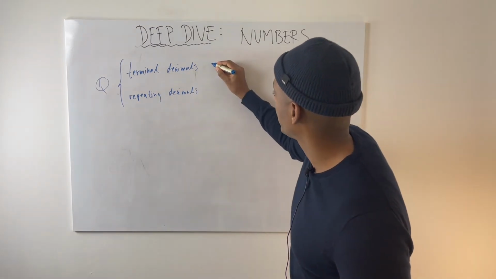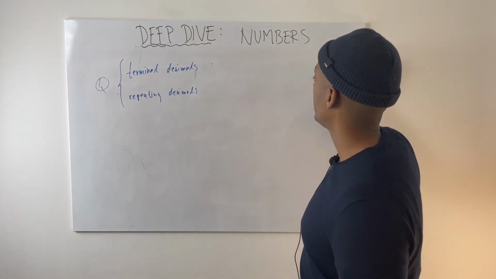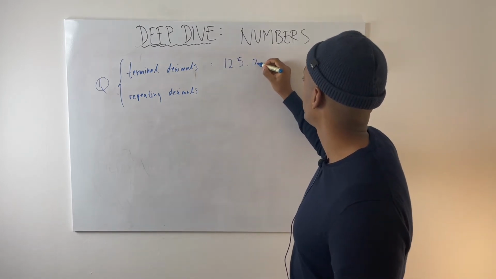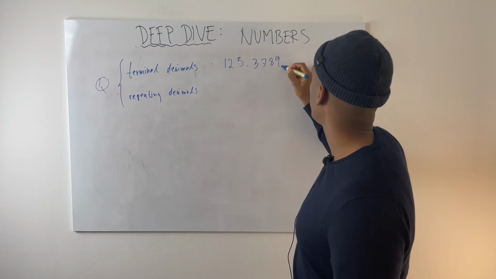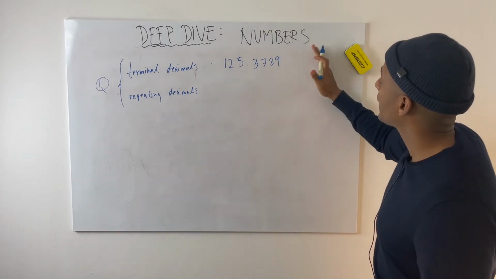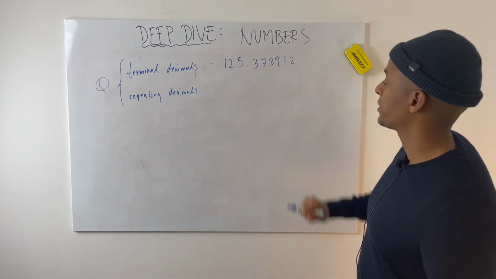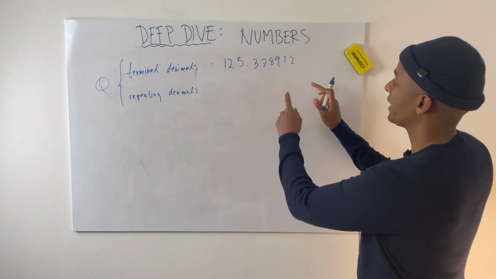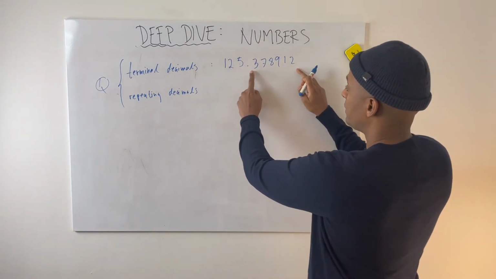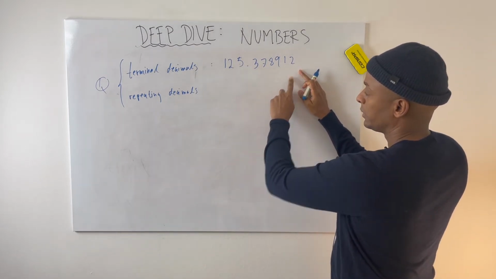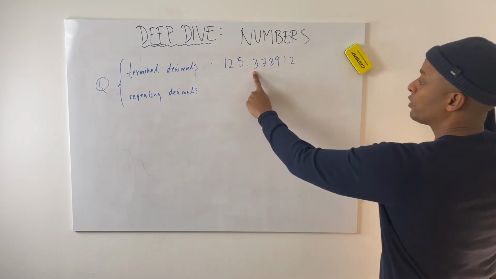What do we mean by that? If we have a number, let's say, I just make something up, like 125.3789. We keep going, but at some stage it's going to stop. Maybe it stops here. Then we say that the decimals are terminating. That means it doesn't keep going to infinity.